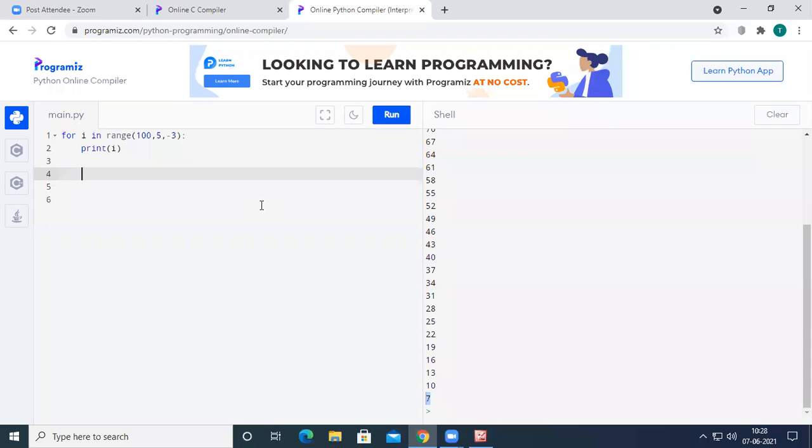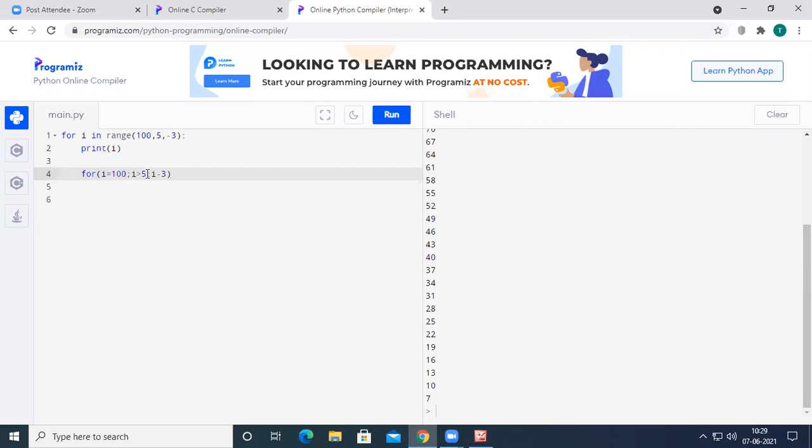Let's see the meaning of these parameters, and then we can concentrate on the output. We had started with i equal to 100. I am writing the equivalent for loop in the C programming language: we start with i equal to 100, then we check i greater than 5, and then i minus 3.